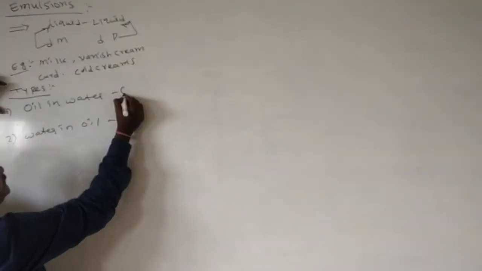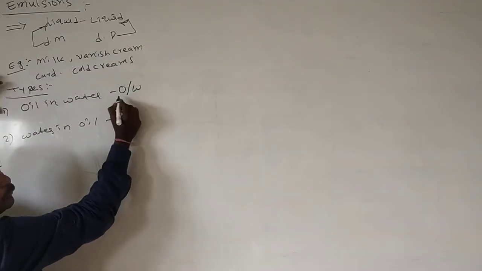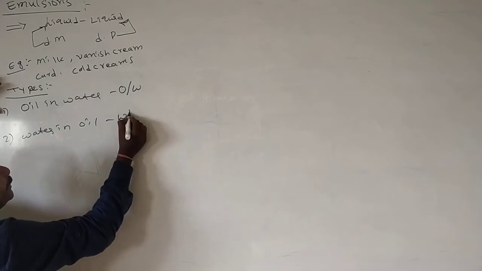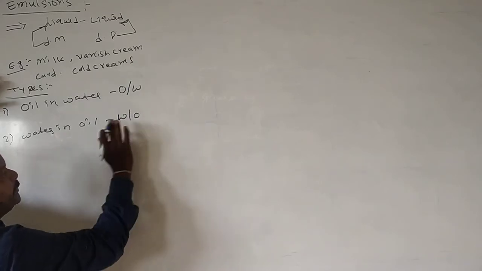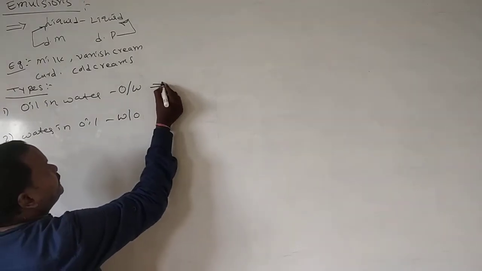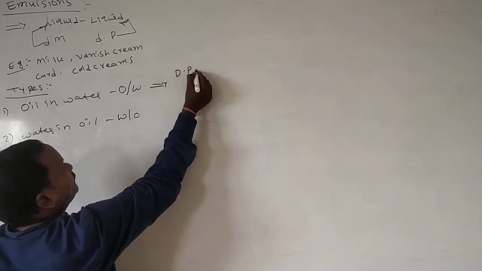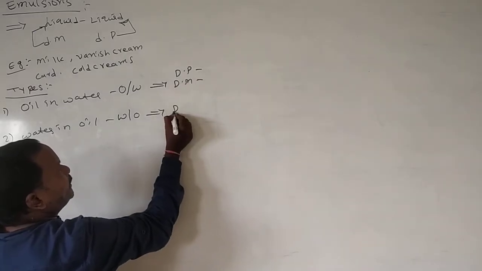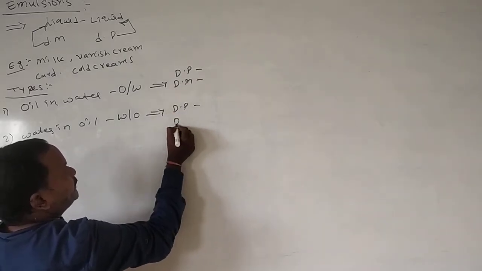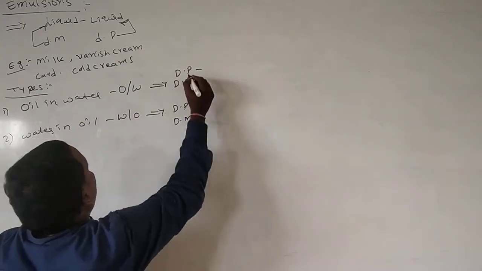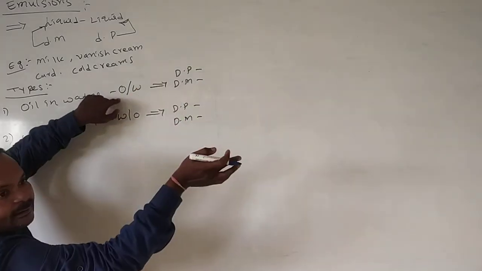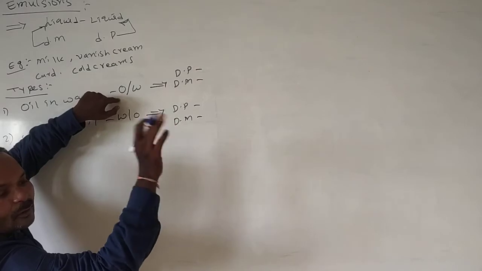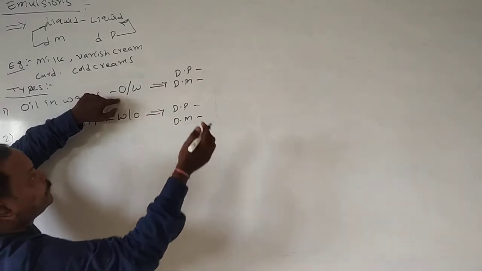Oil in water emulsion is indicated like this, O/W. Water in oil is indicated with W/O. Now in oil in water emulsion, there is a dispersed phase and a dispersion medium. Oil in water means oil is less, water is more.